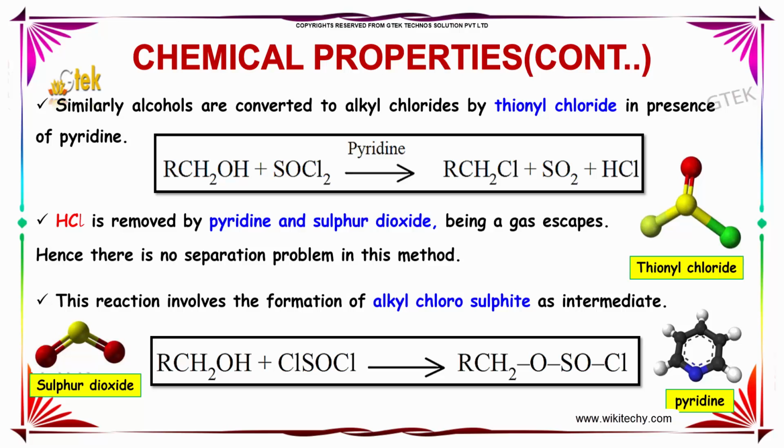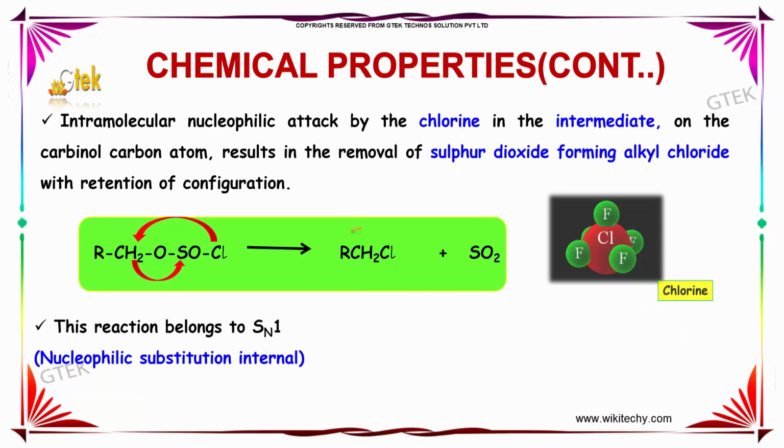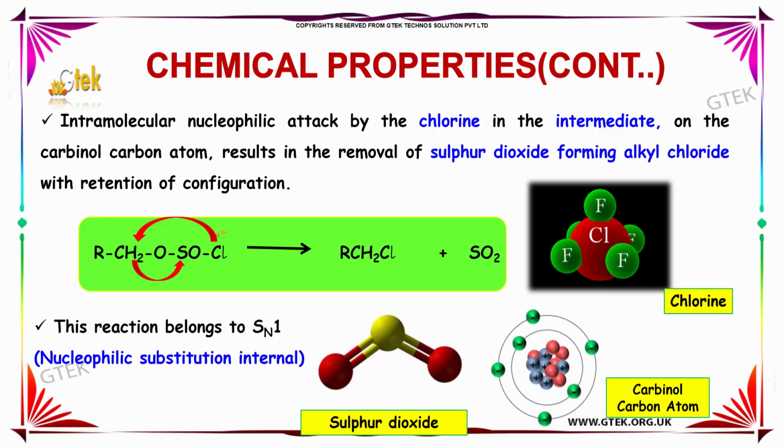This reaction involves the formation of alkyl chlorosulfite as an intermediate. If you see the following reaction here, this alcohol on reaction with thionyl chloride will give RCH2OSOCl. An intramolecular nucleophilic attack by the chlorine in the intermediate on the carbon atom results in the removal of sulfur dioxide, forming alkyl chloride with retention of configuration.